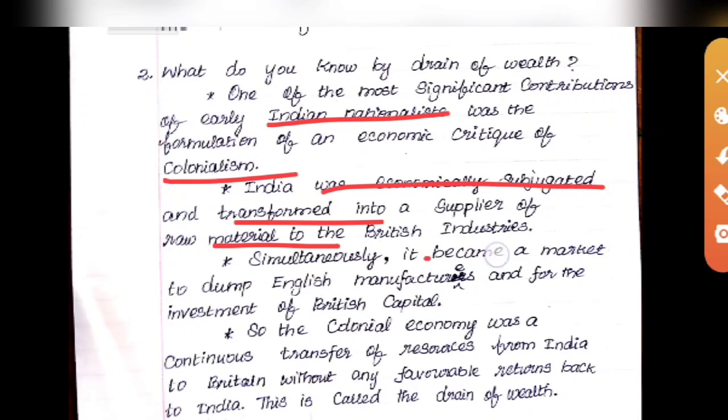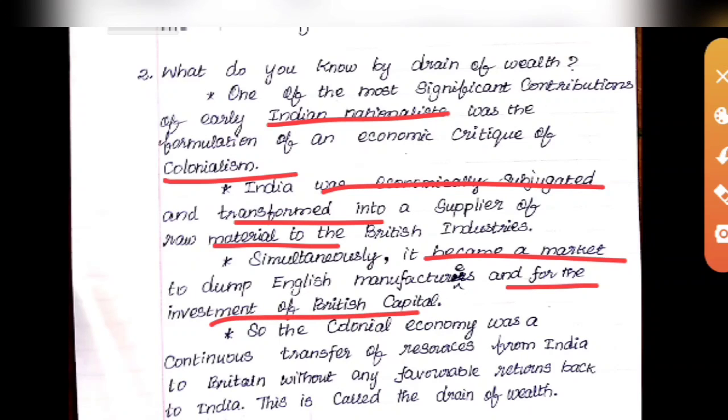Simultaneously, India became a marketplace. Raw materials were collected from us, and with the help of the same raw materials they manufactured everything, and then sold the same products in the same country from which they got the raw materials. So India became a marketplace. They were dumping their manufactured products here.